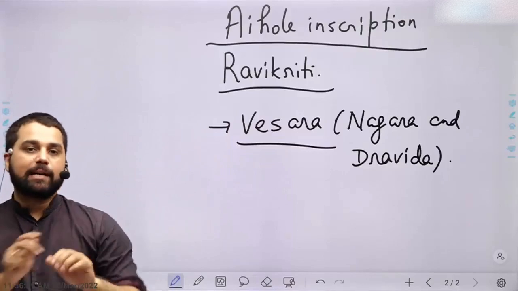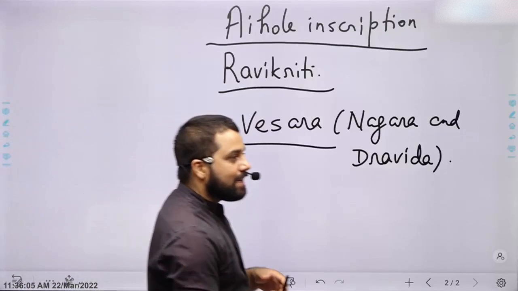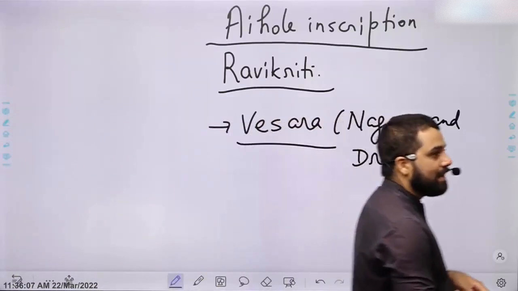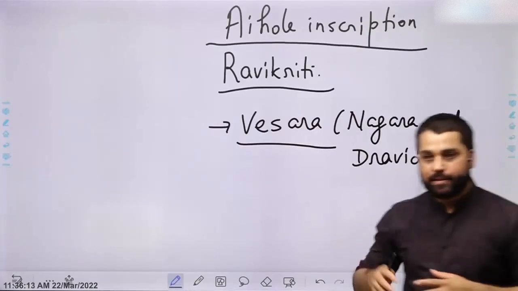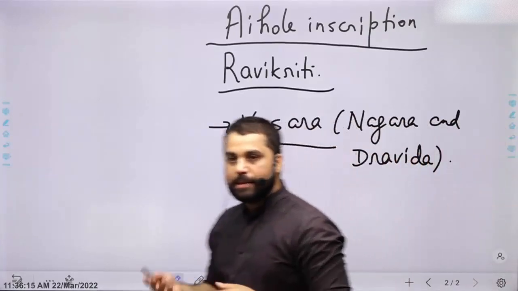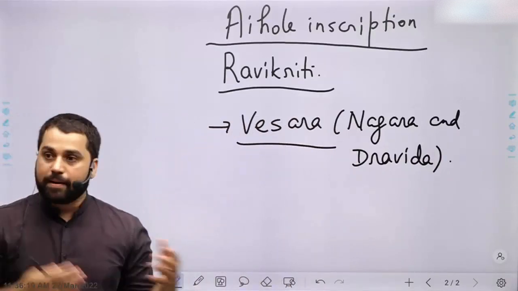So Kalabhras were basically a tribe who did not like this granting of land, especially land which they thought belonged to them. A lot of tribal lands which were not part of agriculture became part of Brahmadeyas, by Chalukyas also, by Pallavas also, by Pandyas also.